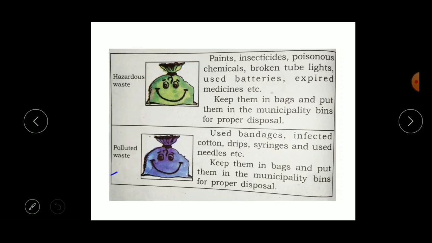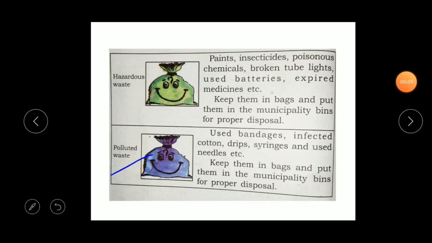The next is polluted waste. Polluted waste is usually from the hospitals, like used bandages, infected cottons, drips, syringes, injections and used needles, etc. So what you have to do is keep them in bags and put them in the municipality bins for proper disposal. These are the 4 types of waste: dry waste, wet waste, hazardous waste, and polluted waste. Understood, children?